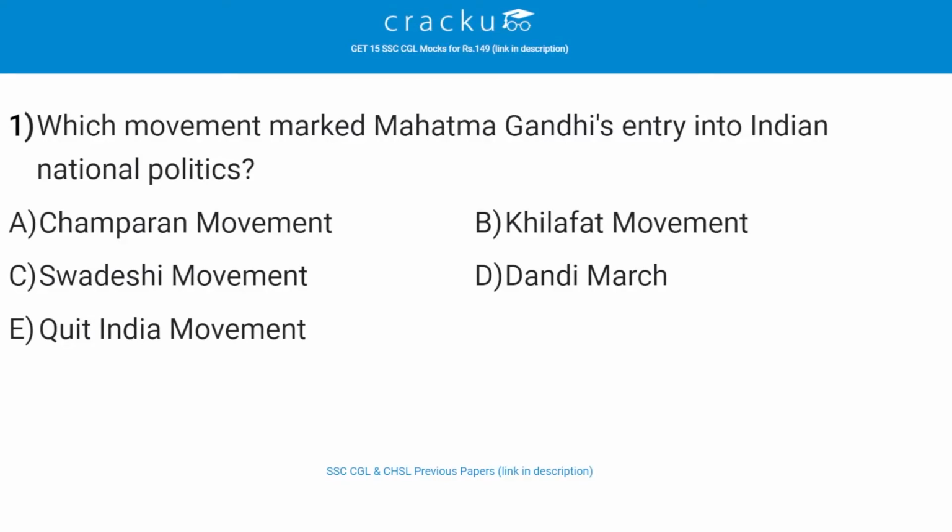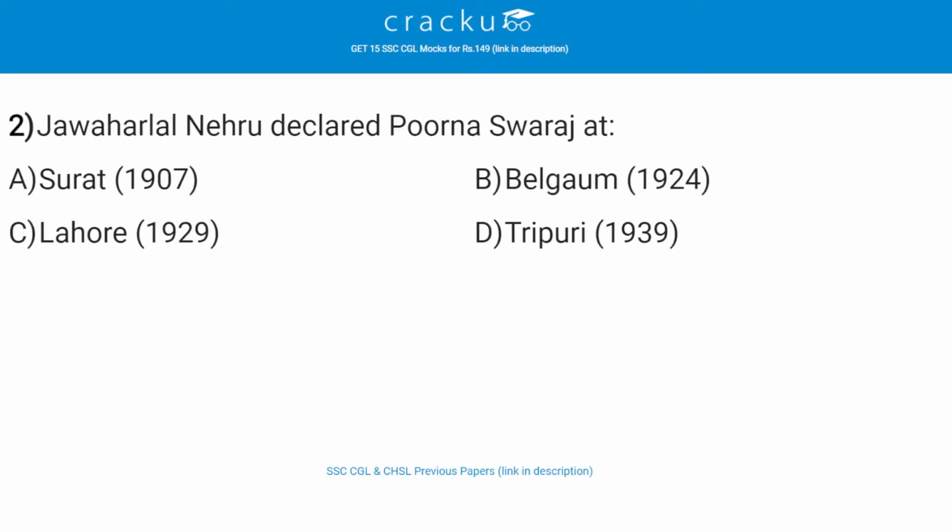Which movement marked Mahatma Gandhi's entry into Indian national politics? The correct answer is A, that is Champaran movement. So Champaran was the first of three movements during 1917 till 1918 in which Mahatma Gandhi entered Indian politics. In that, Gandhi marked the entry of civil disobedience in Indian politics.